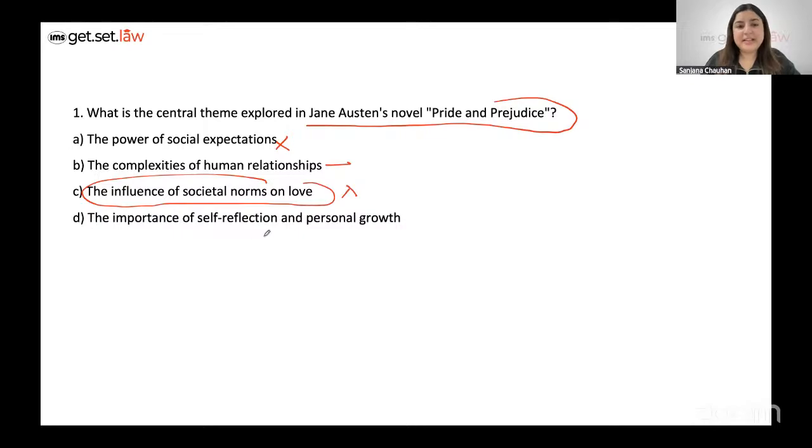The importance of self reflection and personal growth. Now, this is not the central theme, this is the central message Austen might perhaps want to convince the readers of, through her characters, that it's important to inculcate values of humility and self reflection, etc. But this does not form a part of the central theme. And therefore, the correct option here would be the complexities of human relationships, how we view different things from our own lens, from our own perspective. In this case, it becomes a misconception, right? Best option choice. To me, this can really confuse you, but the best option choice here is option B.